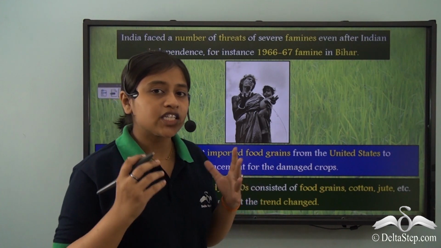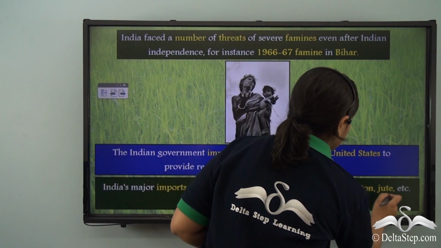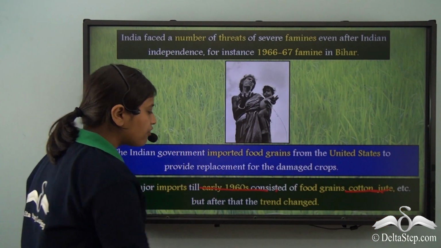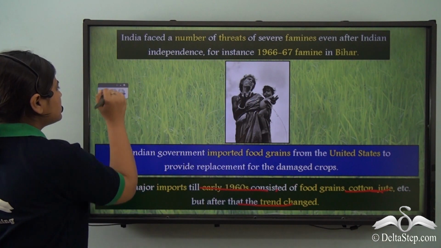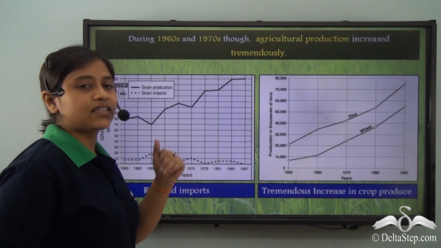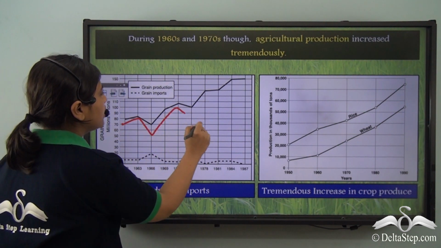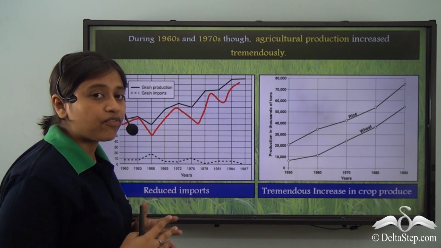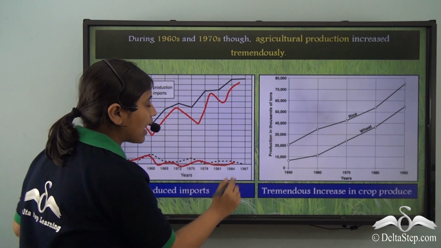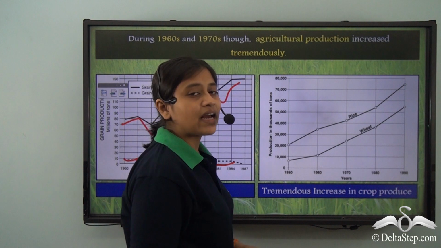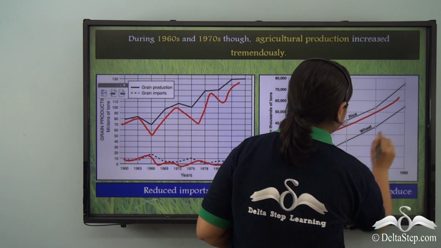India's major exports till the early 1960s consisted of food grains, cotton, jute, etc. But after this, the trend completely changed. Now, let's take a look at these graphs. What do we understand? Well, the first graph shows that this line here is the increase in the grain production. Therefore, the production of crops tremendously increased while the imports had declined. And this graph shows that since rice and wheat were major food crops in India, their production completely rose.